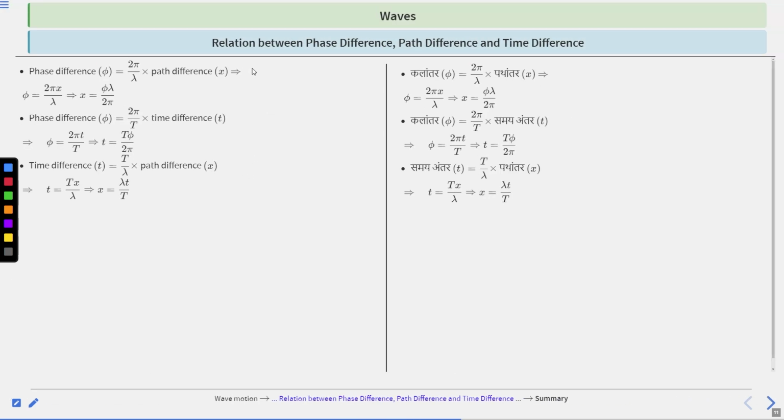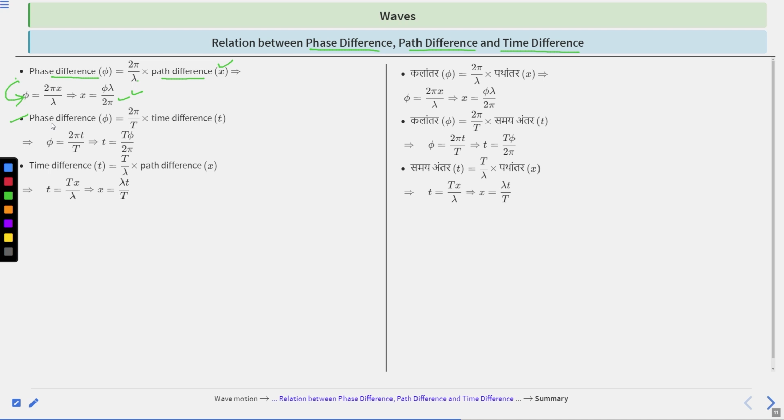Next is the relation between phase difference, path difference and time difference. Phase difference phi is equal to 2 pi divided by lambda multiplied by path difference x. So phi equal to 2 pi x divided by lambda, and cross multiplying you will get x equal to phi lambda divided by 2 pi.